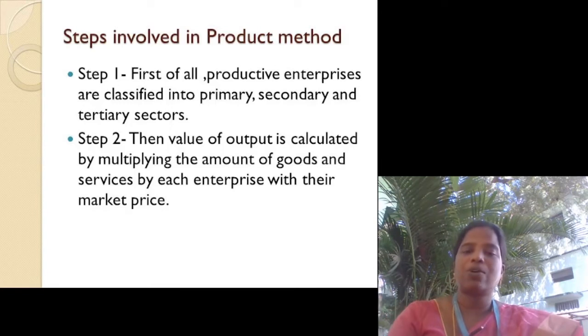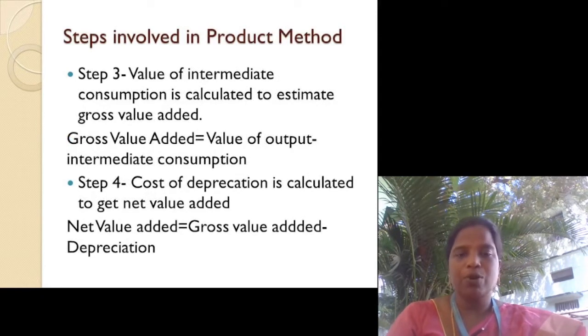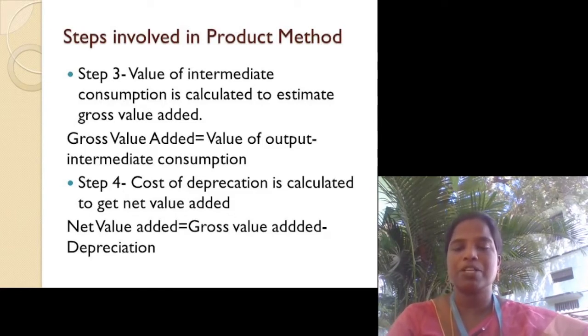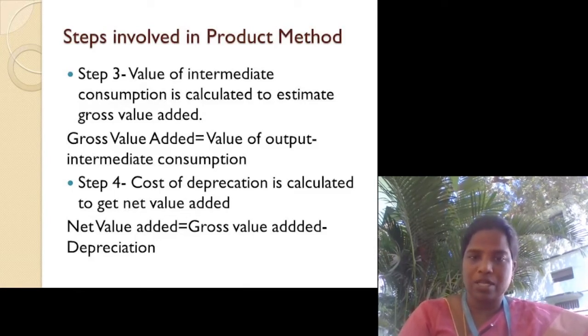Like that, we will calculate the total value of primary sector, secondary sector and tertiary sector. In step 3, the value of intermediate consumption is calculated to estimate gross value added. Intermediate consumption means a good which is consumed before it is termed a final good. For example, wheat and wheat bread. Wheat bread is the final product, but we can consume wheat also. So wheat consumption is intermediate consumption in this context. So we will calculate intermediate consumption also.